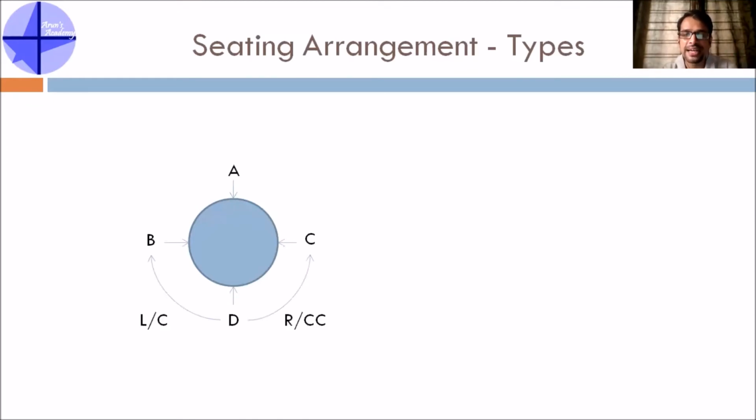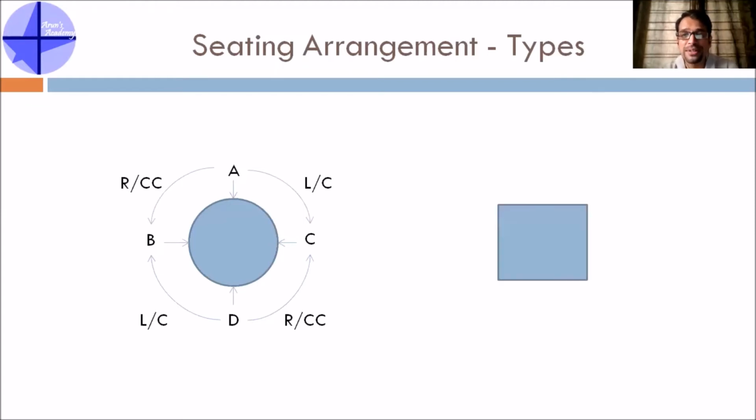Now in this case, if you consider D, left of D is B, right of D is C. Or if you want to consider clockwise and counterclockwise, D's left is clockwise, D's right is counterclockwise. Now if you consider A, even A is facing the center, but because he is sitting on the other side of the circular arrangement, for him, left is C, right is B, and left is clockwise and right is counterclockwise. So this will change for each and every person. This is again an understanding which you need to be clear about.